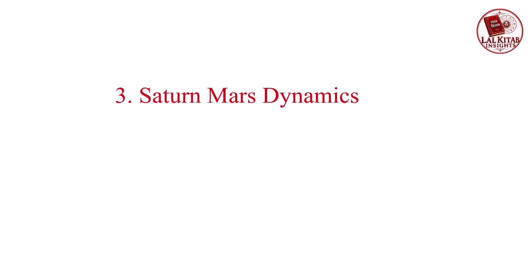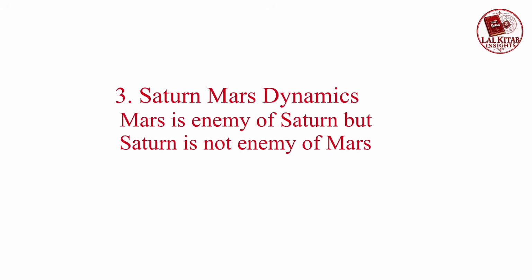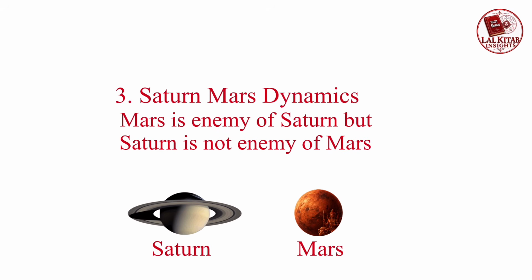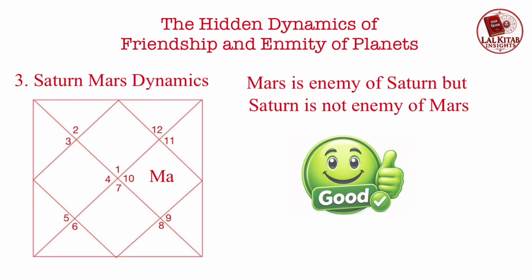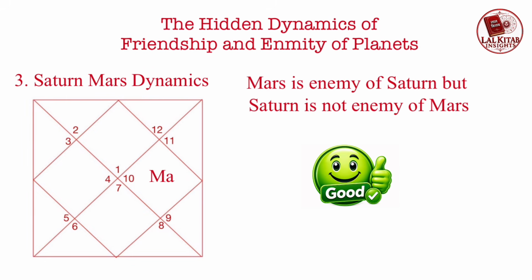Next, let us see Saturn-Mars dynamics. Mars is enemy of Saturn, but Saturn is not enemy of Mars. Saturn treats Mars as an equivalent planet. 10th house is Saturn's Pakka house. When Mars is placed in 10th house, it is exalted. It is very good placement.